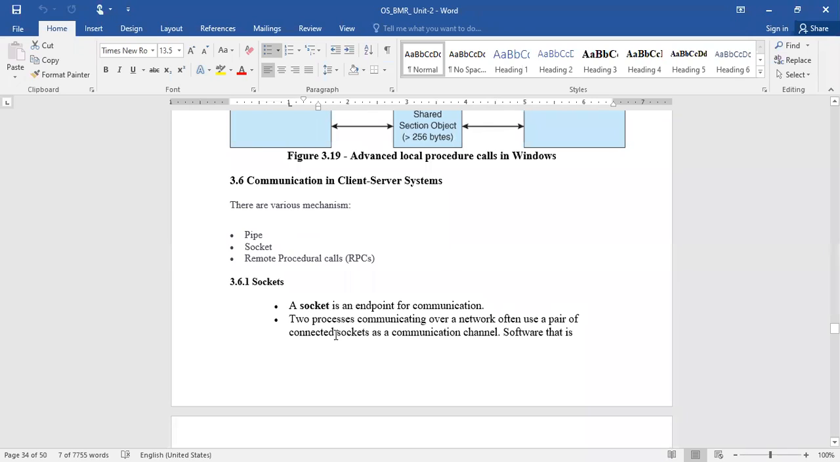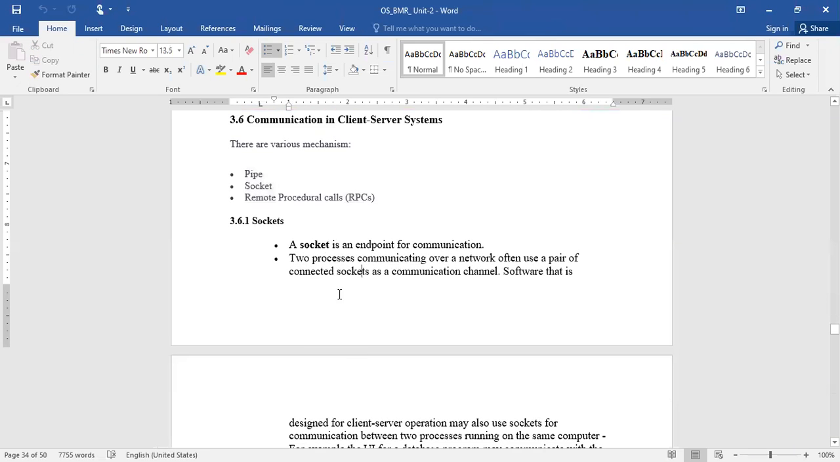So here again, we use three different mechanisms: pipes, sockets, and another important one, remote procedure calls, RPCs. By using these, we can implement interprocess communication in the client-server environment. So now, let's first look at sockets. A socket is an endpoint for communication.